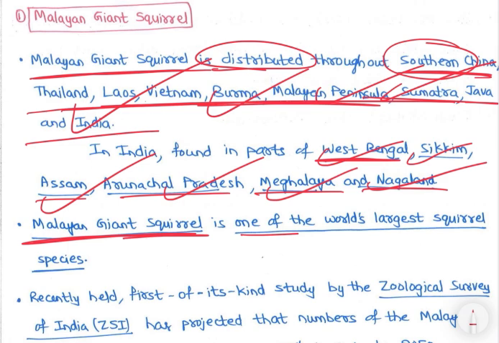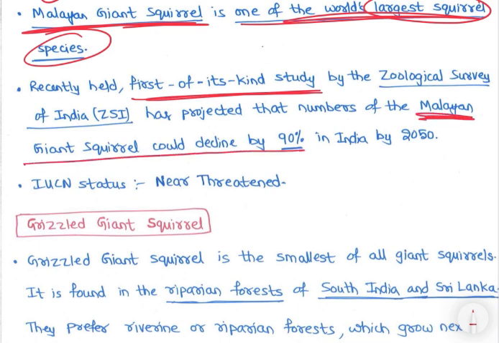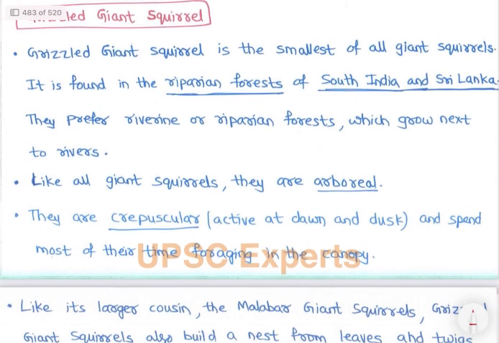Malayan giant squirrel is one of the world's largest squirrel species. A recently held first of its kind study by the Geological Survey has projected that the number of Malayan giant squirrels could decline 90% in India by 2050. So they are near threatened now, right? Near threatened, right? Then next is the grizzled giant squirrel.